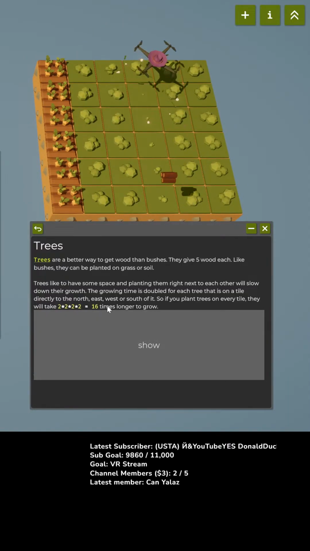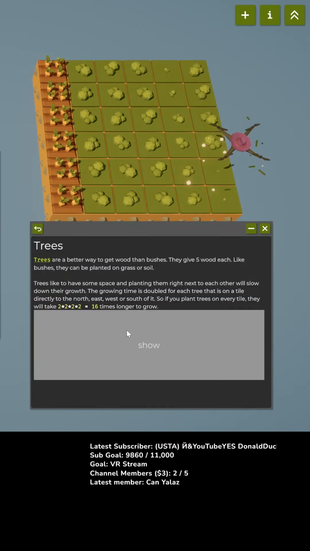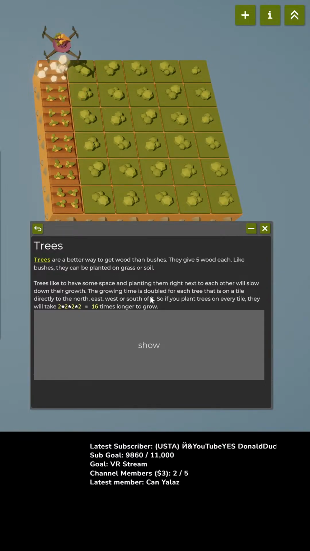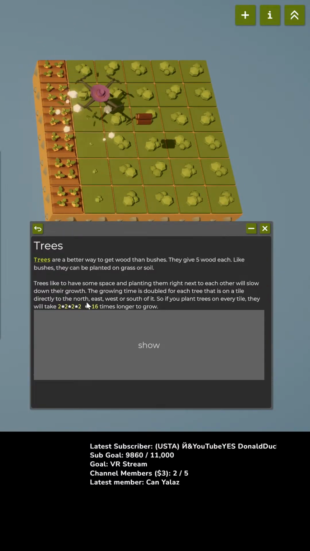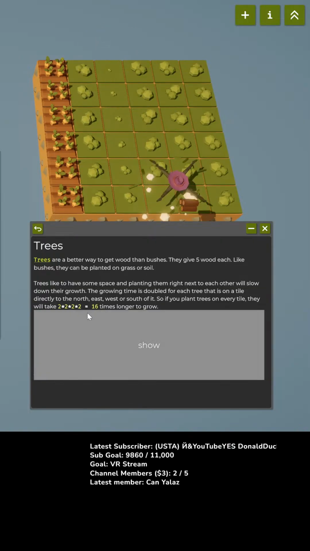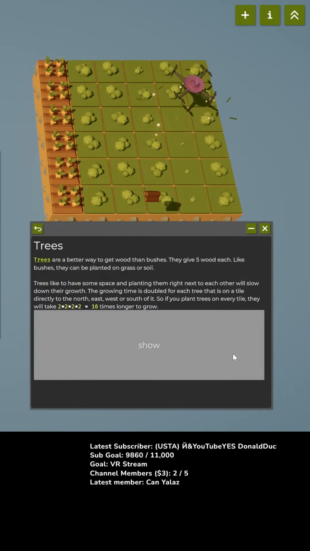Okay, trees like to have some space, and planting them right next to each other will slow down their growth. The growing time is doubled for each tree that is on a tile directly north, south, east, or west of it. So if I plant trees on every tile, they'll take 16 times longer to grow.